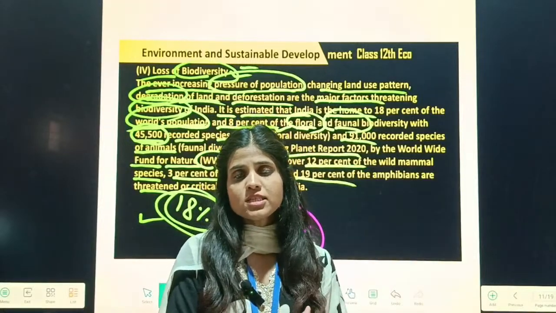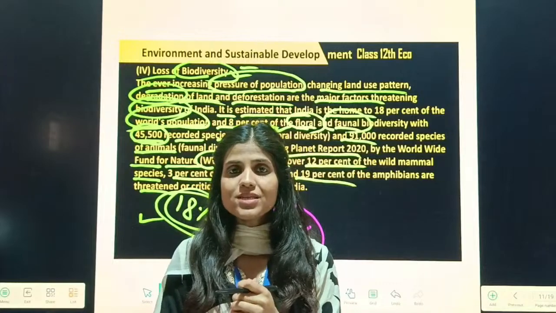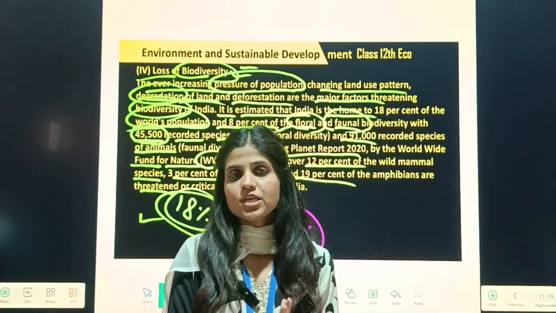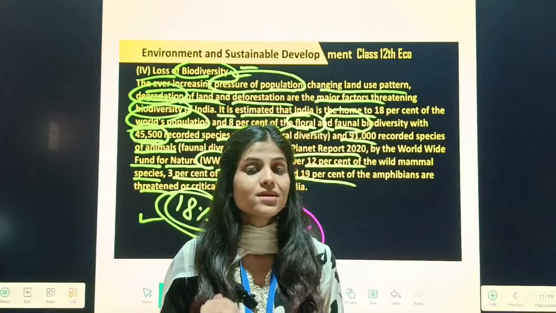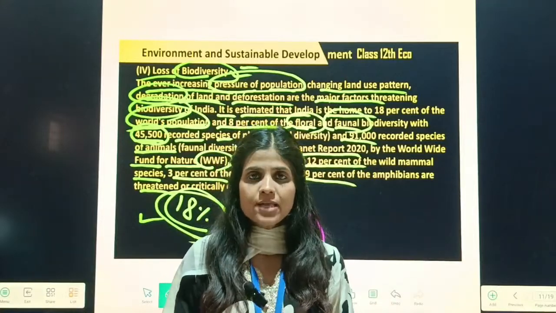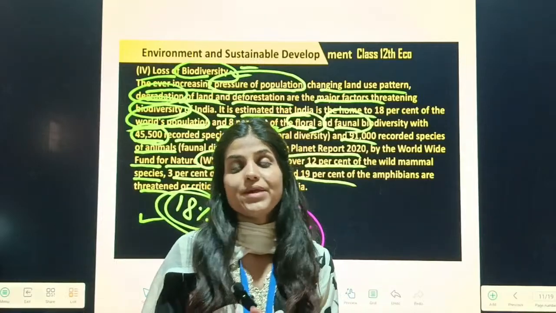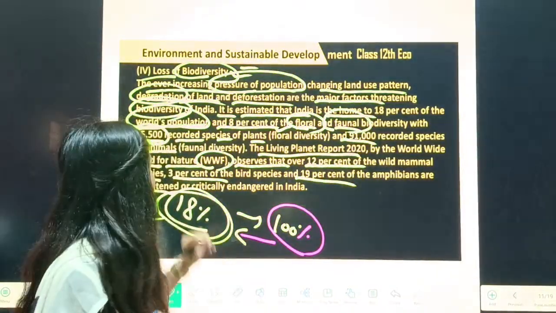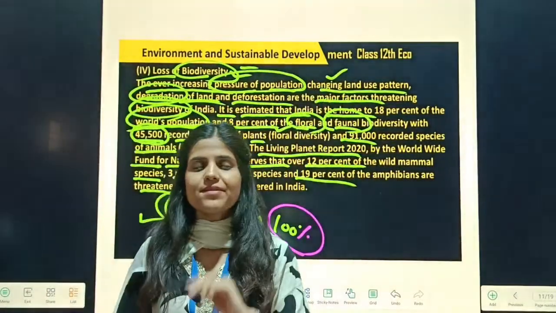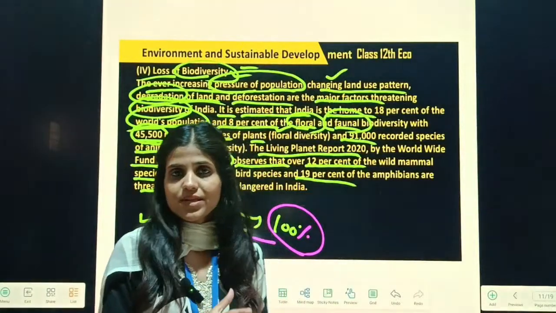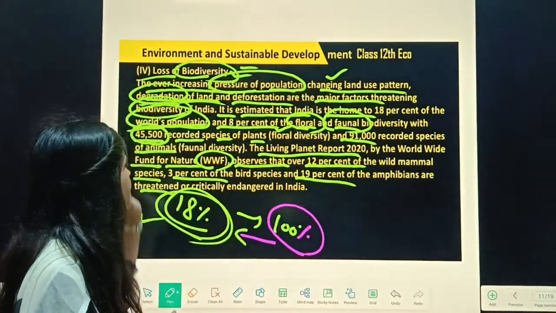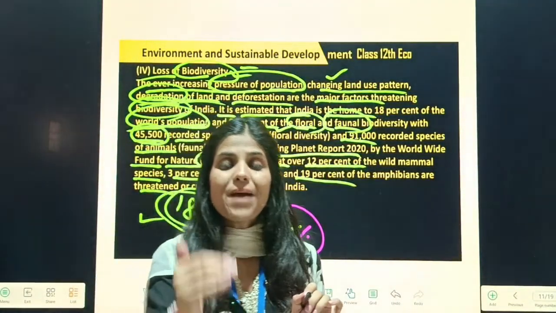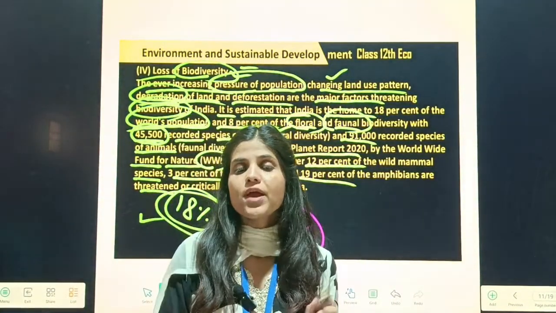So according to these points, you can say that the species of plants and animals are not in good condition, and then you will write all the reasons regarding this topic and why these things happen: because of over pressure of the population, over exploitation of natural resources, or changing land use patterns. The pattern of the land system is not good, and one more reason is degradation of the land system.